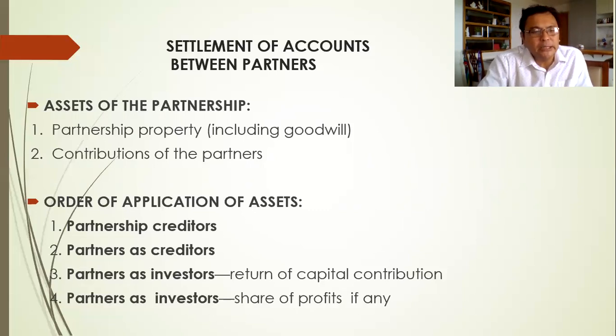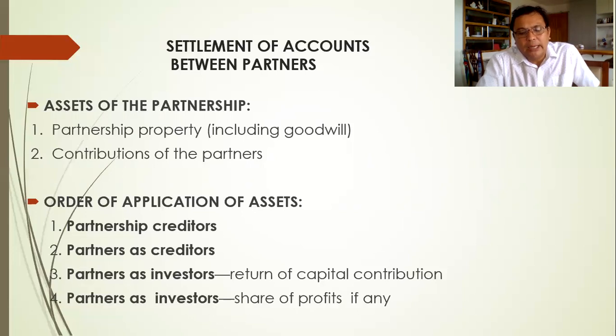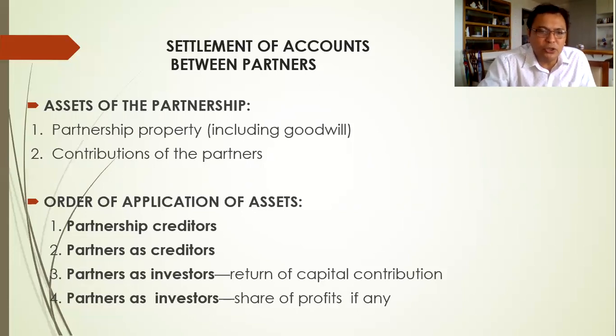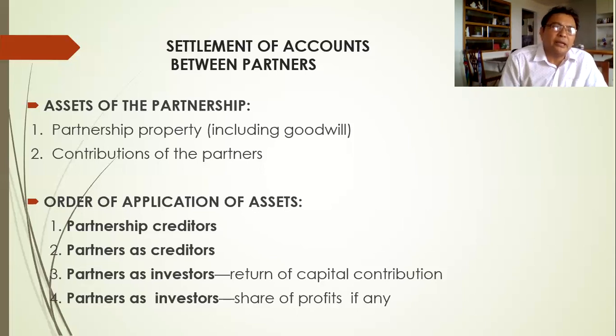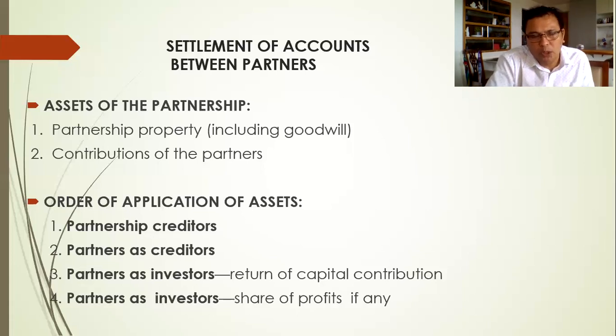Now, in some cases, if a partnership lacks cash, needs cash for expansion, then one of the partners who is moneyed may lend money to the partnership. So he becomes a creditor of the partnership. So he is the second priority in the application of assets.